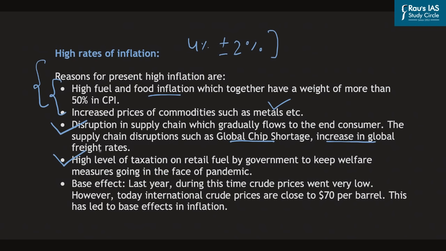Also, there is high base effect. This is because last year during this time the crude prices went very low. However, today the international crude prices are close to $70 per barrel, and this has led to a base effect in inflation because the prices of crude oil have shot up sharply. So all these reasons combined together have led to a higher inflation in the Indian economy.